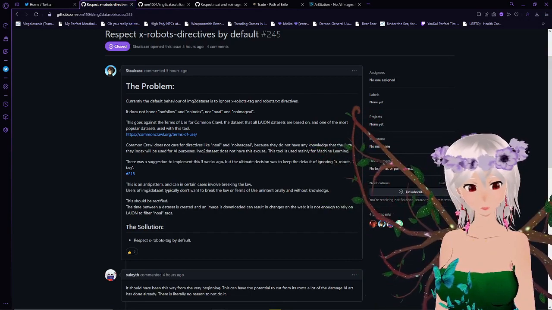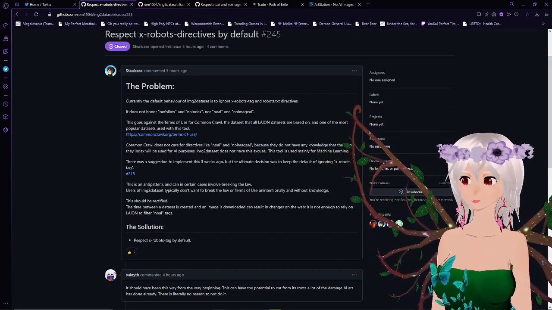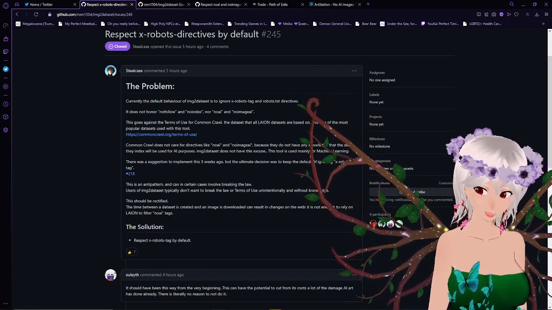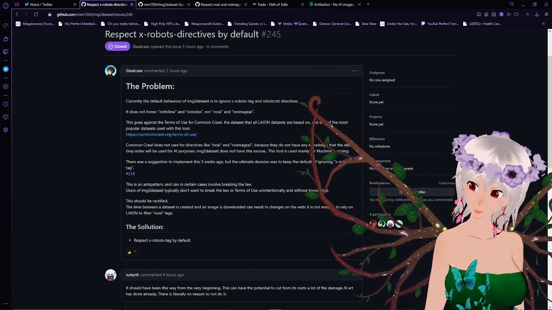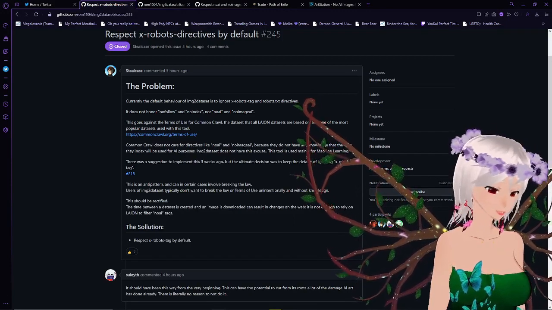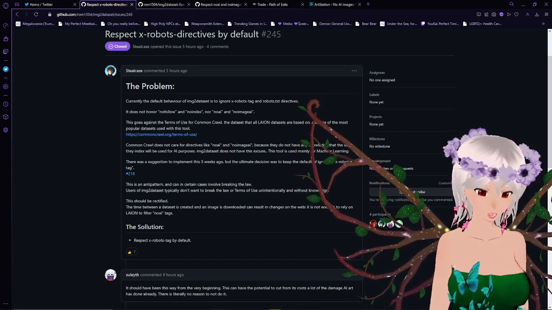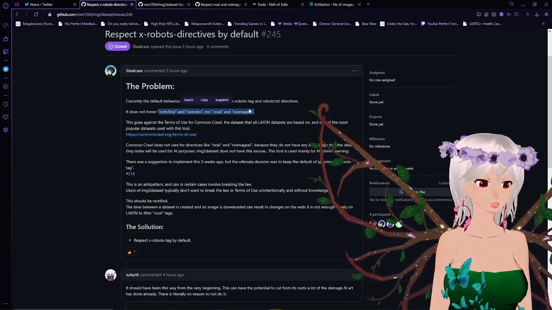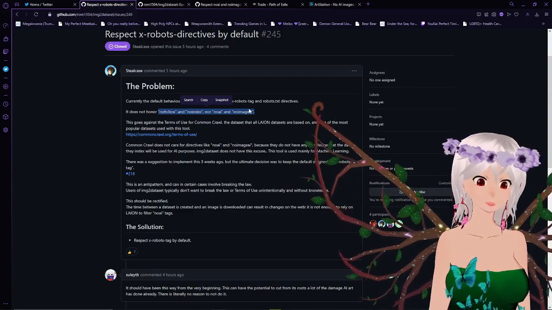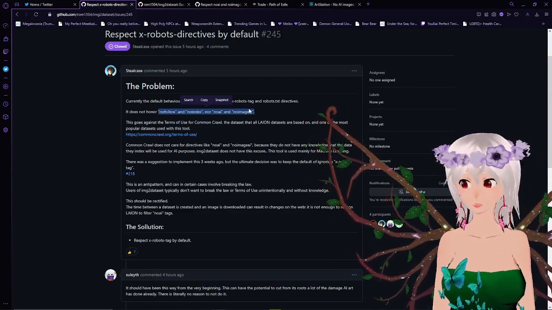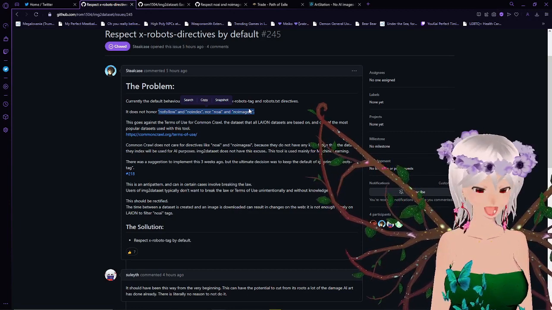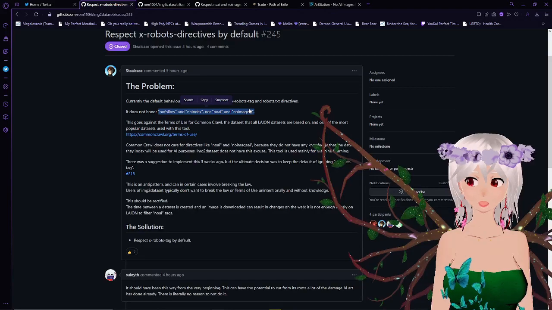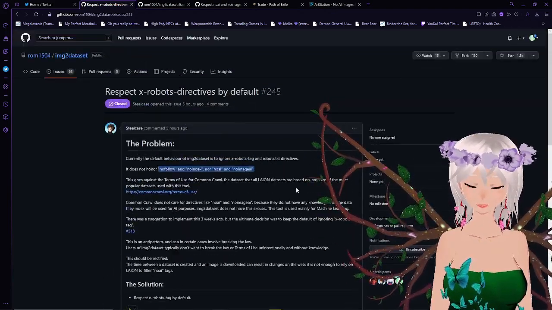Now, what is really going on here is this is used by default, and nobody who uses this is actually going to be configuring the thing. They just want it to run, set it up, get it to sample images, and throw it into an AI image generator. And that's how this thing has been used. So all these directives that ArtStation and DeviantArt have enabled on their website, the no follow, no index, no AI, no image AI, all these directive tags are ignored by Image2dataset by default.